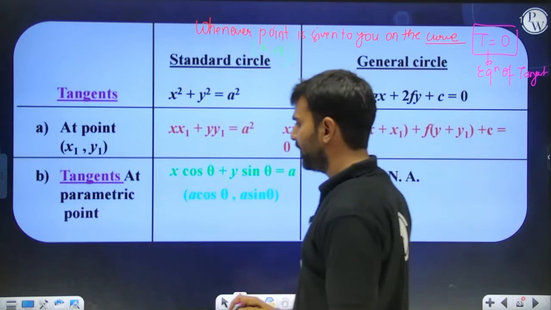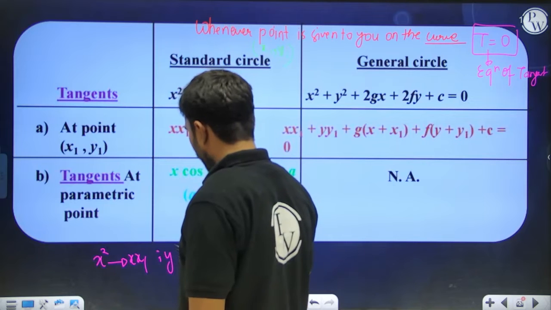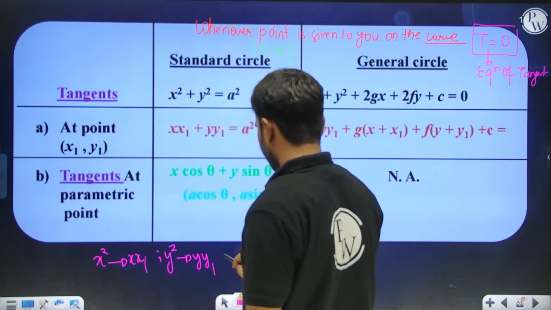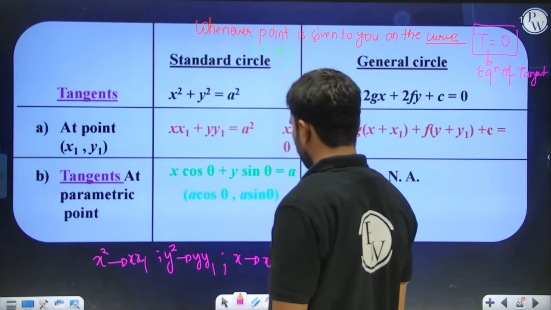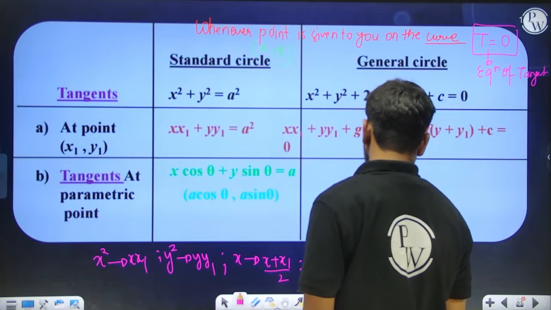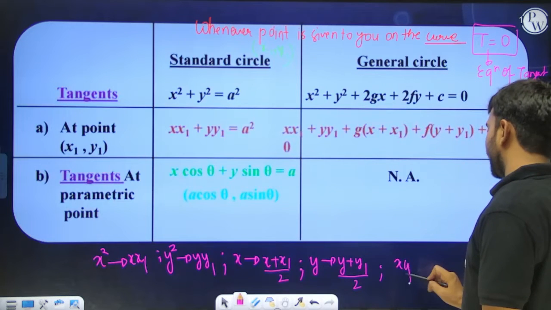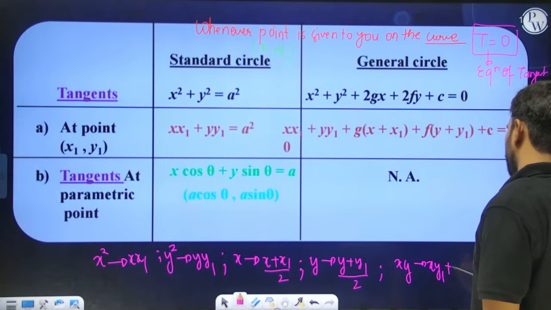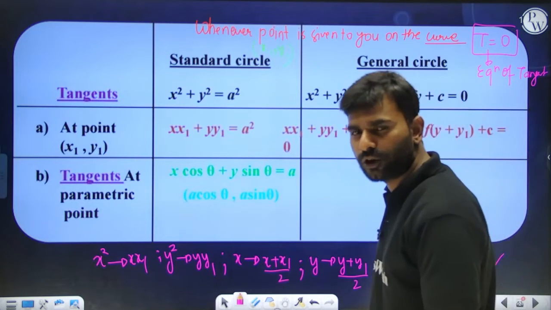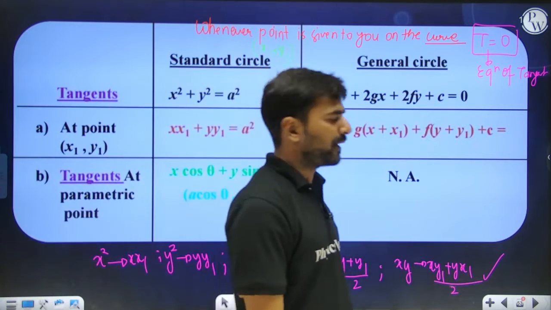In order to write down T, you need to use these particular things. x square will be replaced by x into x1, y square will be replaced by y into y1. x will be replaced by (x plus x1) by 2, y will be replaced by (y plus y1) by 2. And the constant will be left as it is. x into y will be replaced by (x into y1 plus y into x1) by 2. This xy is not there in the case of circles, but it can be there in the case of parabola, ellipse and hyperbola. That's why I have told this.